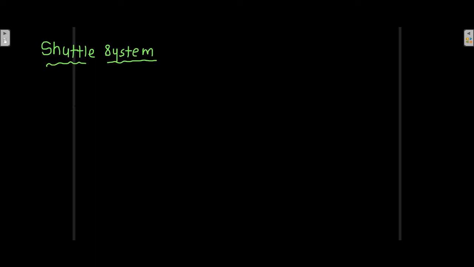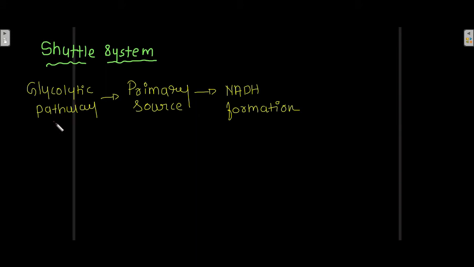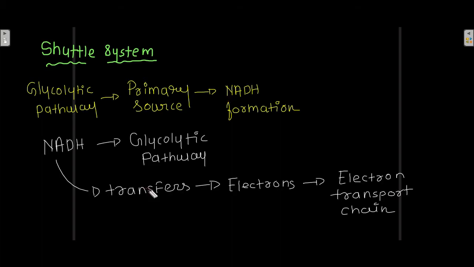Shuttle system. Glycolytic pathways are the primary source for NADH formation. Now the NADH, which is produced in the glycolytic pathway, transfers its electrons to the electron transport chain. Okay, in the glycolytic pathway there is formation of NADH, and then this NADH transfers its electrons to the electron transport